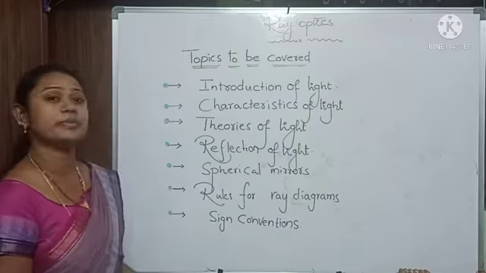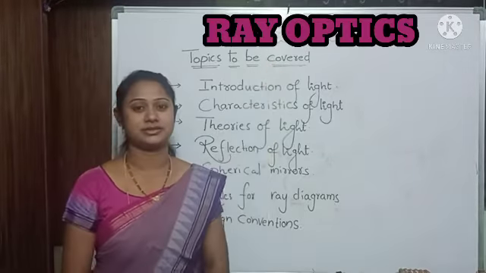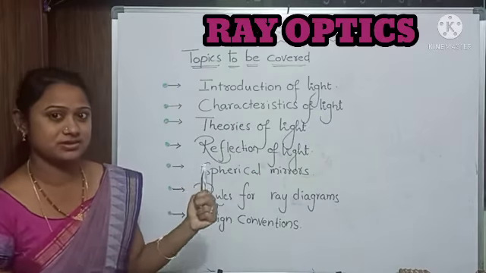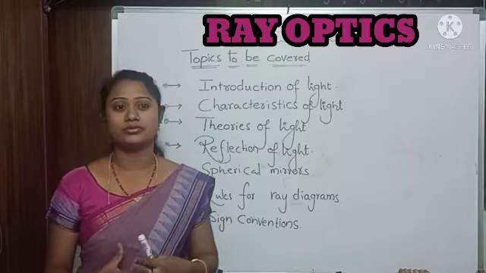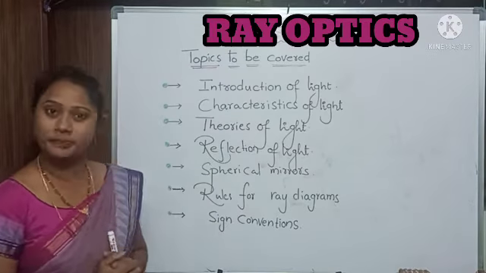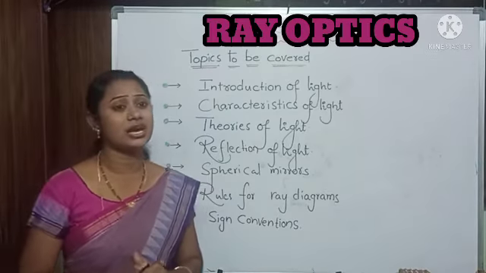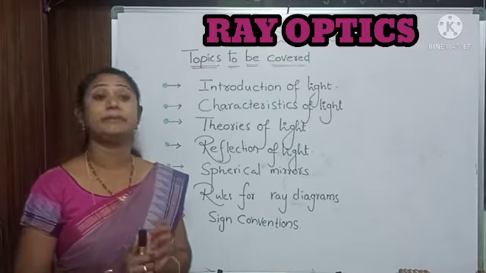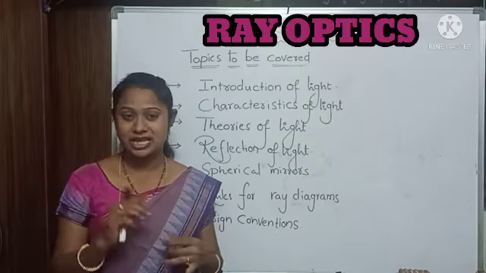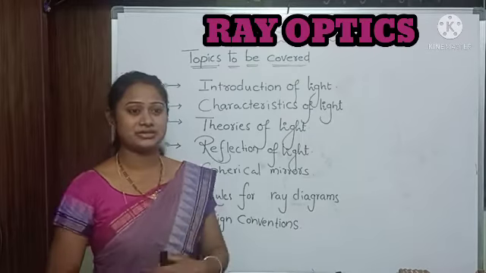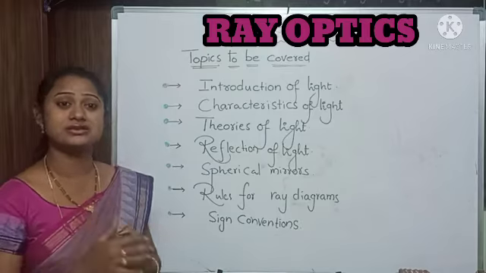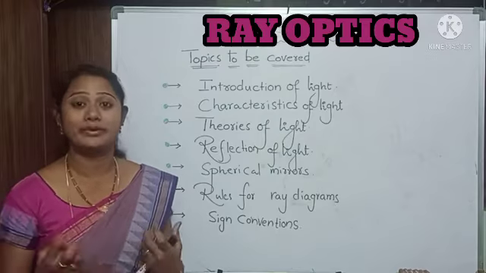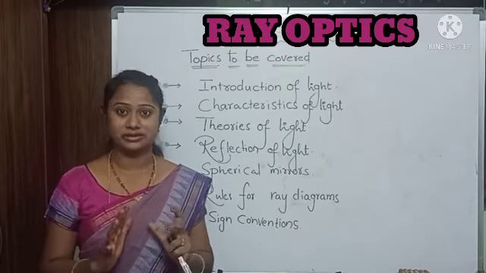Today I am going to share a topic with you that is ray optics. When we hear the word optics, we have to think about some optical instruments. Can anyone name an optical instrument we use in our daily lives? Yes, mirrors, spectacles, all of this comes under optics. Why do we use these things? Because they give light, they give brightness, a clear vision, isn't it?